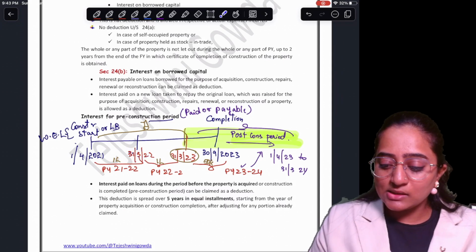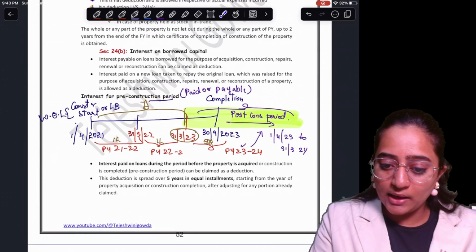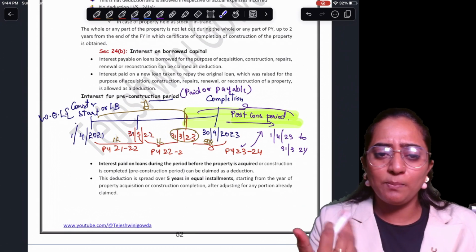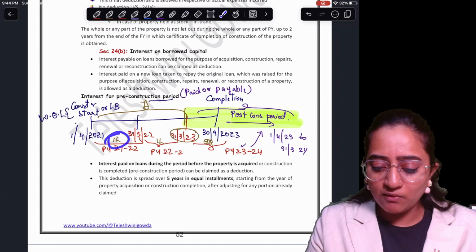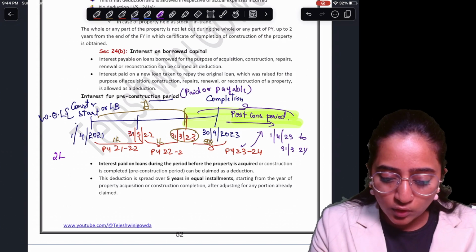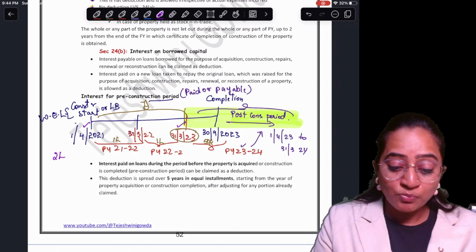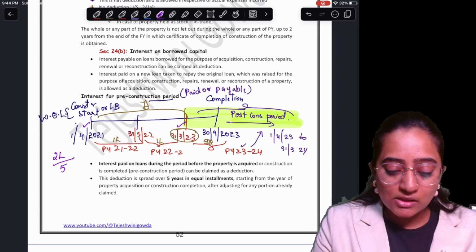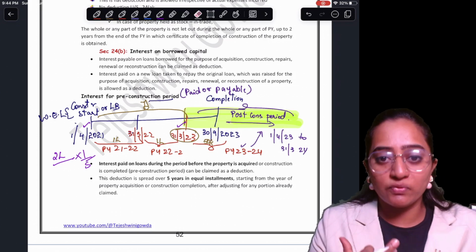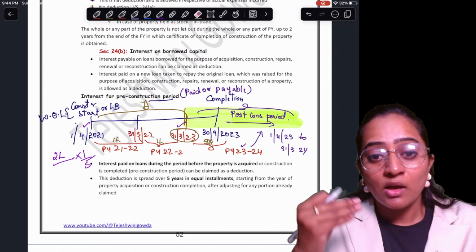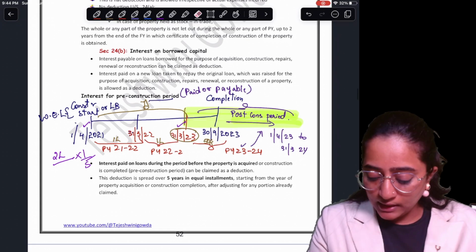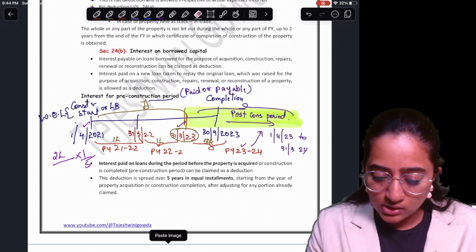Okay. So let's imagine the interest you have paid is 1 lakh per annum. Let's consider 1 lakh interest you're paying each year. So whatever the 2 lakh rupees interest which you're considering from 1 April 2021 to 31st March 2023 will be divided by 5. That is 1 by 5th is what we call it. 1 by 5th will be allowed as deduction right from the PY in which your period of construction is completed.